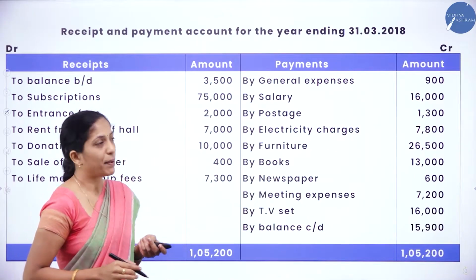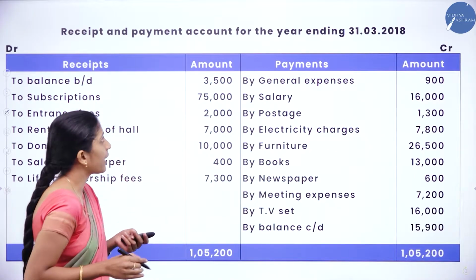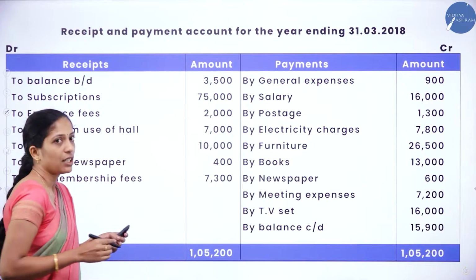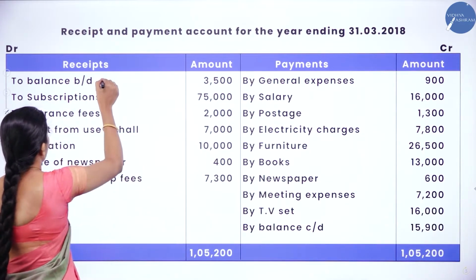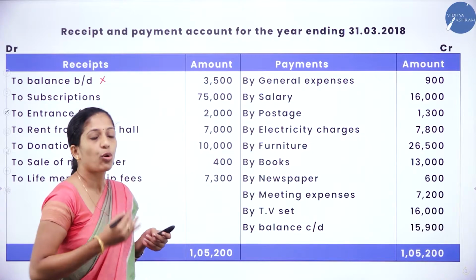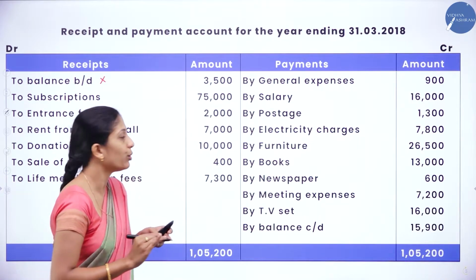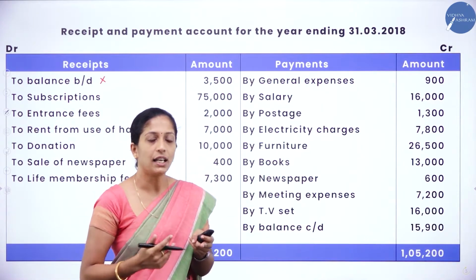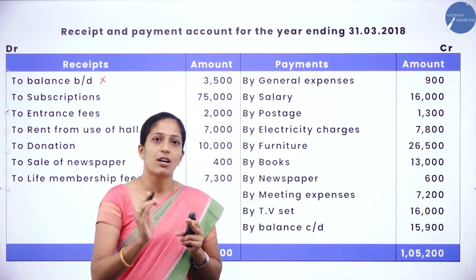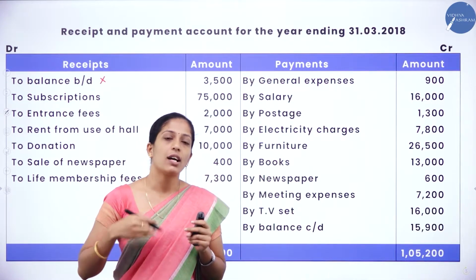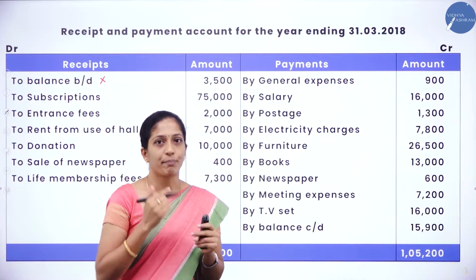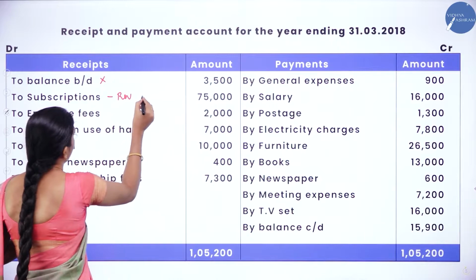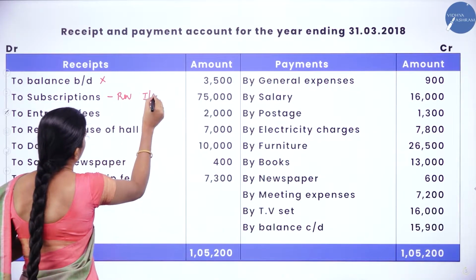Now go through the receipts and payment account. So they have given receipt and payment account for the year ending 31st March 2018. So under receipt side we are having to balance brought down. So we are not taking this to balance brought down here, right? So it is the opening balance of cash in hand. So we are not going to take. Next, subscription. Now we shall identify which are the revenue items as well as capital items. So all the revenue items will be recorded under income and expenditure account, and all the capital items will be recorded under balance sheet. Now subscription. So subscription is a revenue item. So where does it come? Under income and expenditure account.